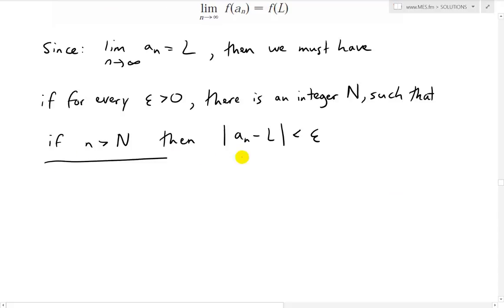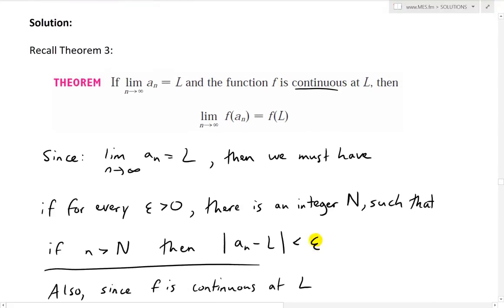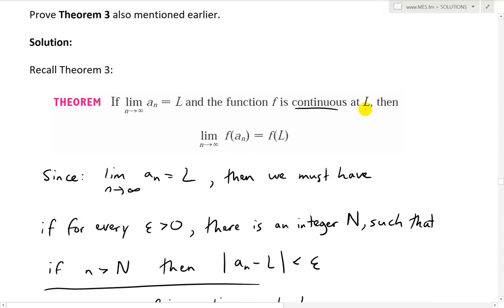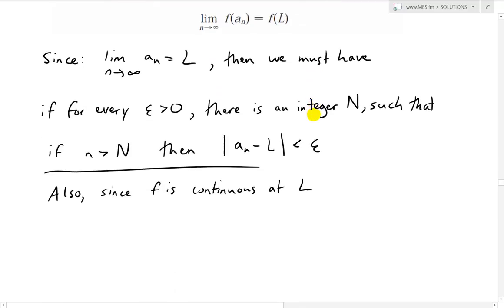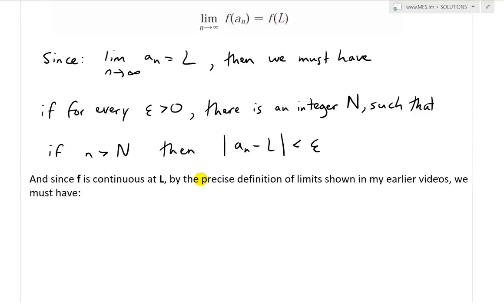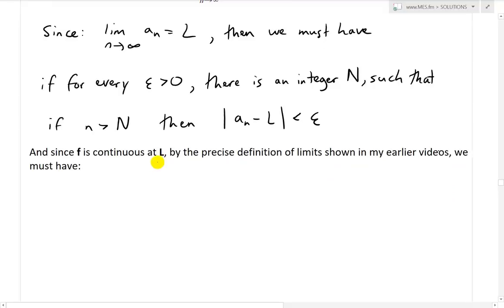And also, since we are given that f is continuous at L, so at x equals L, it's continuous at L, then what we must have, by another precise definition of limits, is what I typed out here. And since f is continuous at L, by the precise definition of limits shown in my earlier videos,